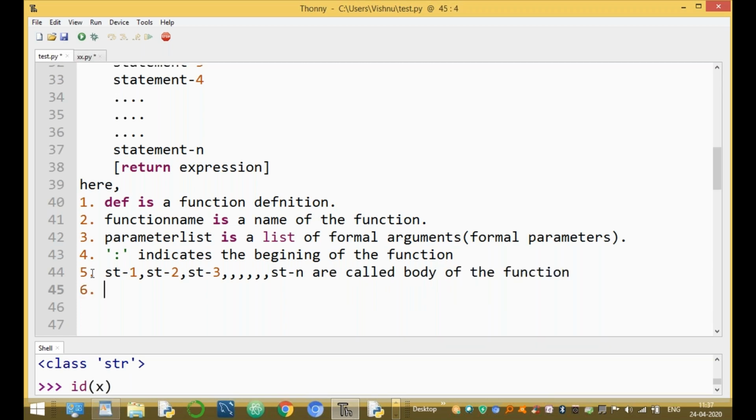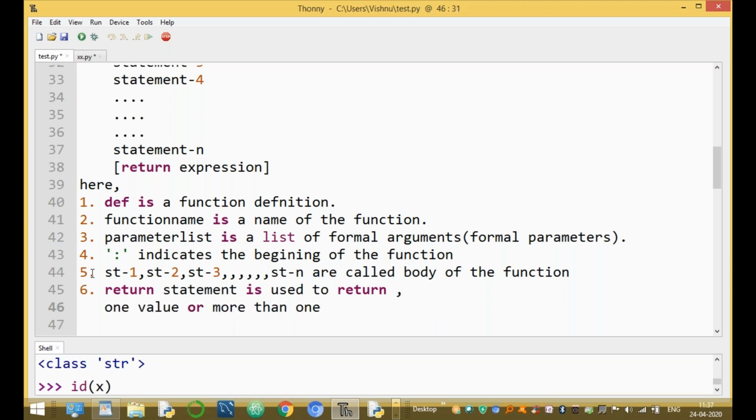Now the next one, the return statement. The return statement is used to return a value, one value or more than one value.